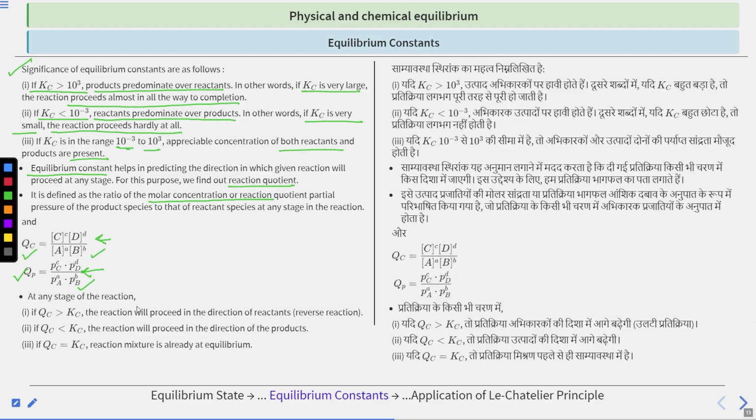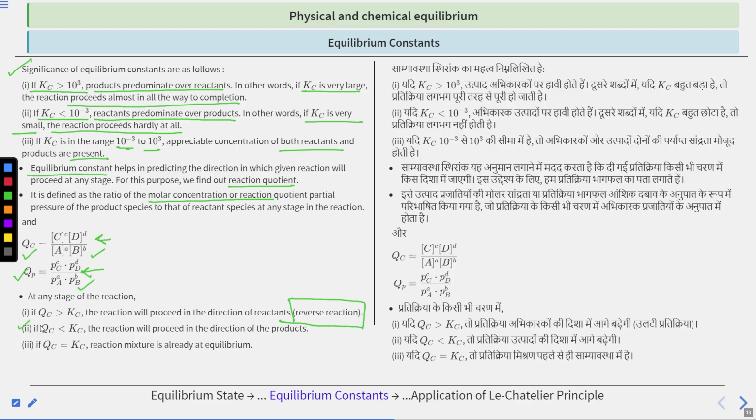Now, at any stage of the reaction, if the reaction quotient is greater than the equilibrium constant, the reaction will proceed in the direction of reactants, or you can say the reverse reaction will happen.